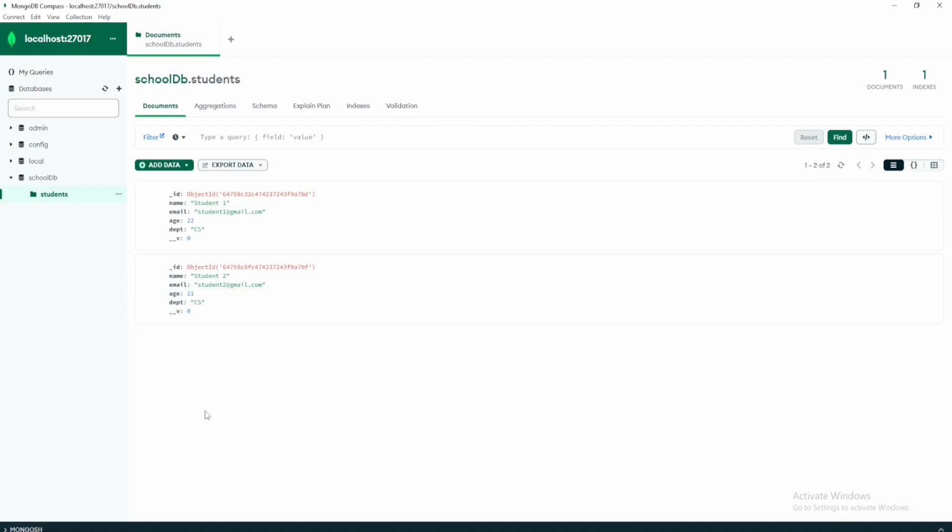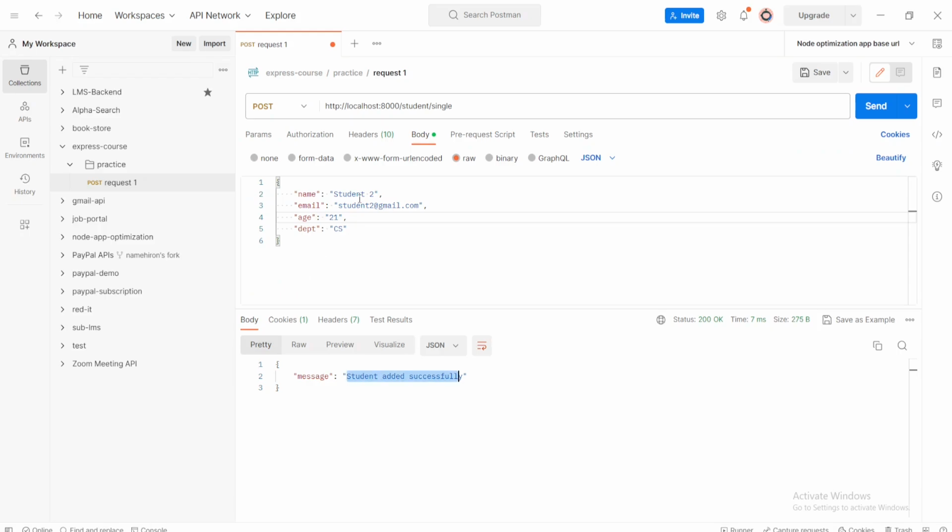But if I try to add another student, student3@gmail.com, and I'll pass a string value 21a. If I try to send a request, we can see student validation failed, age, cast to number failed for value. That means Mongoose right now is unable to convert this string to an integer value.